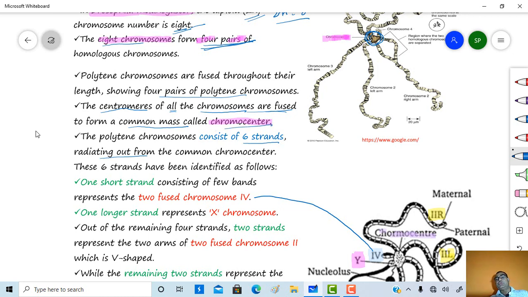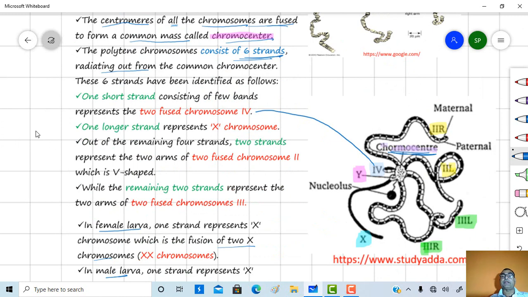The polytene chromosome consists of 6 strands. So in Drosophila melanogaster, 8 chromosomes are present in 4 pairs, and they appear as 6 strands radiating out from the common chromocenter. So this is the common chromocenter, and these 6 strands have been identified as follows.